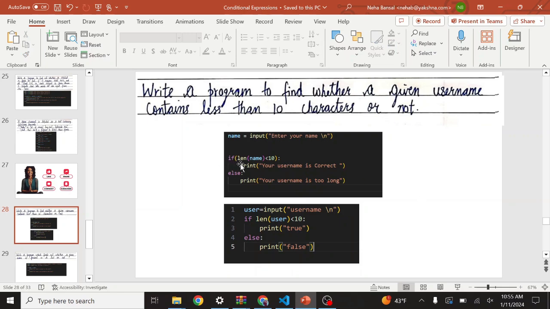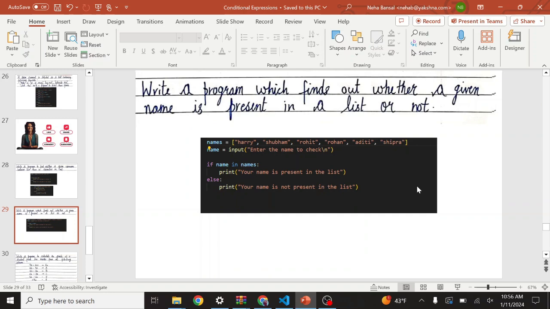And here we have just used the len function, and with the help of len and if else, we can find out whether the username is less than 10 characters or not, right? So next question is: write a program which finds out whether a given name is present in a list or not. Same thing here, we use the in function again. So let's talk about that.